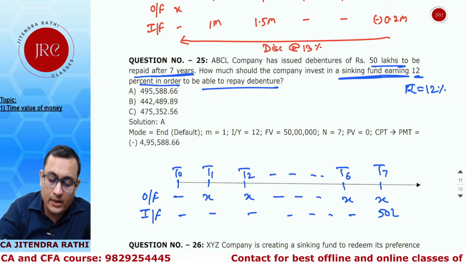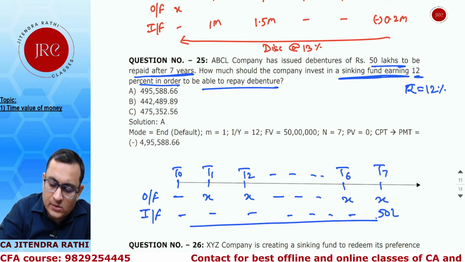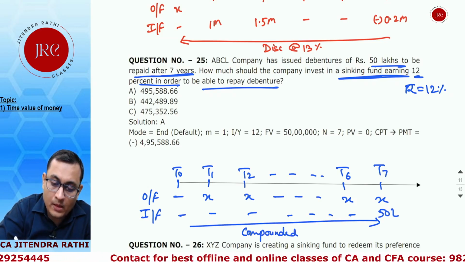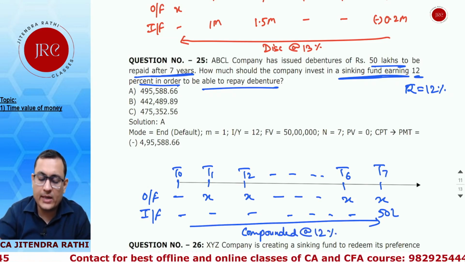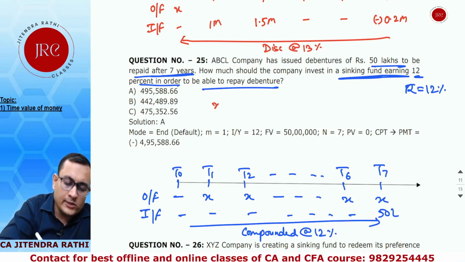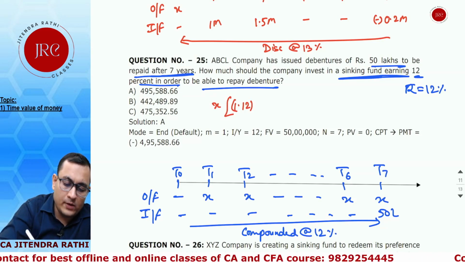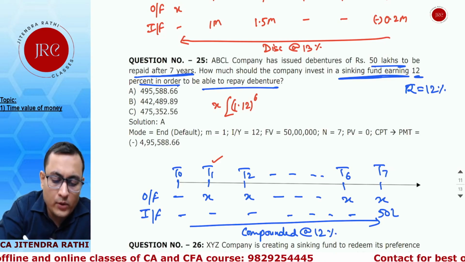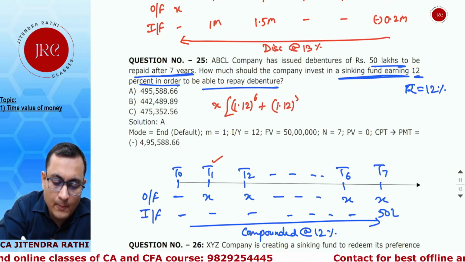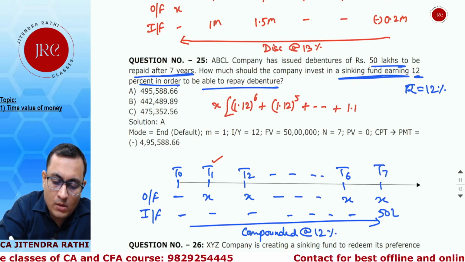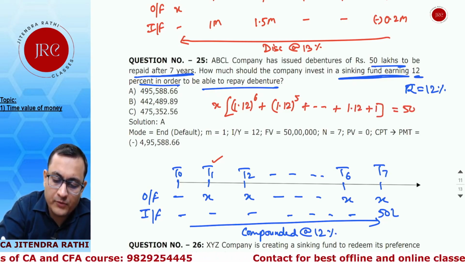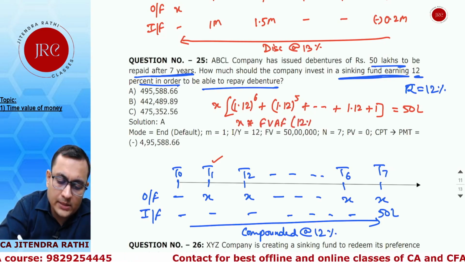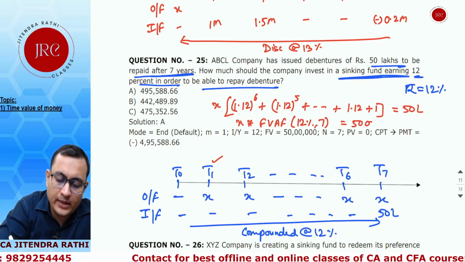So situation is T0, 1, 2, by default end of the year payment will be done. They are going to invest X amount at the end of each period, X, X, X and X, and this X will compound because it is invested at a rate of return of 12%, and from this fund they are going to receive a maturity of 50 lakh which will be used for repayment of that debenture. This fund is called a sinking fund in finance. So what should be the value of this X? So this X cumulative of interest compounded at 12% should be equal to 50 lakhs. So we get our equation, X 1.12 to the power 6 for the first, invested at T1, maturing at T7, so interest will be compounded for 6 periods, and last one, should be equal to 50 lakhs. So we get X into FVAF, 12% for 7 cash flows should be equal to 50 lakhs.